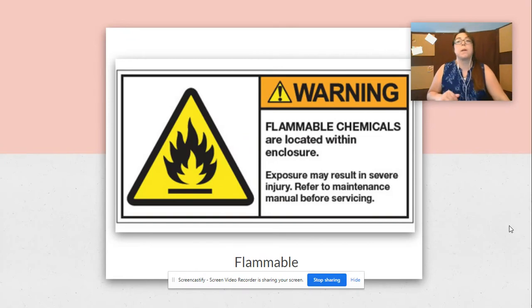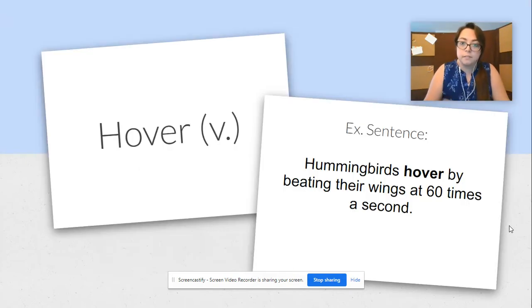And so a lot of times on products, you will see this warning on the back that says flammable chemicals are located within the enclosure. So exposure may result in severe injury, and refer to the maintenance manual before servicing. So just making sure that you guys know, as the consumer of the product, that if you put this near a flame, it'll probably catch fire and cause some damage to your property.